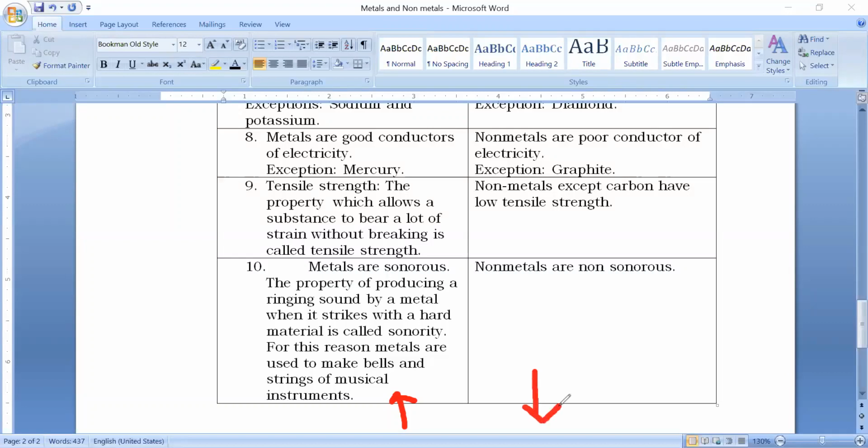So this is all about the physical properties of metals. In the next videos, I'll come up with the chemical properties of metals.